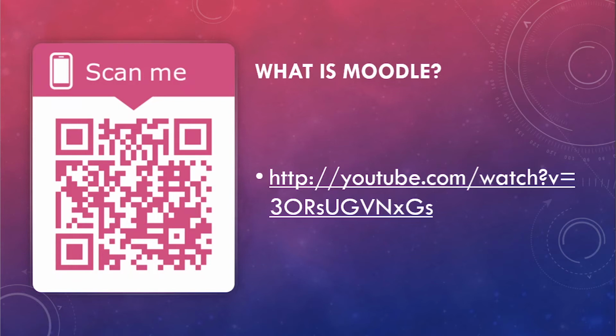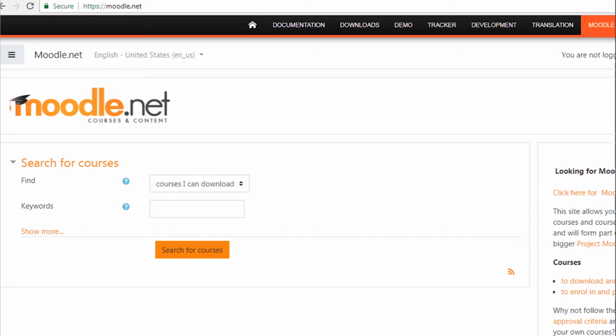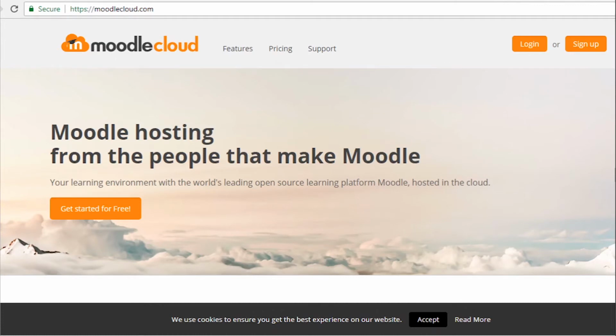Moodle provides various courses, MOOCs, massive open online courses, on their platform in two categories: courses which you can download and courses in which you can enroll. You can search the courses by adding keywords on the website. You can also enroll into Moodle Cloud and have your own website for developing a course.